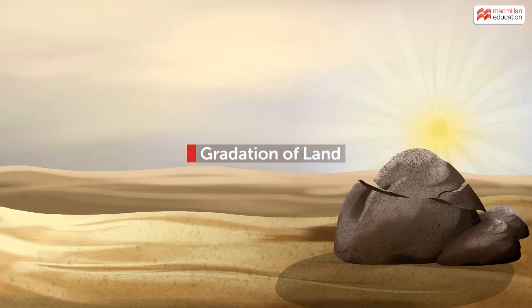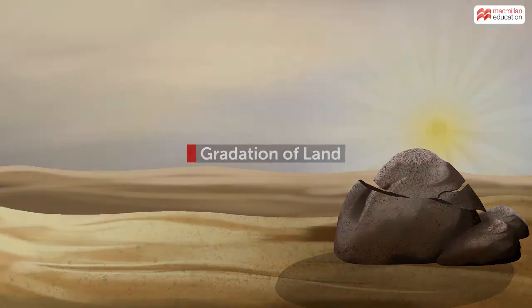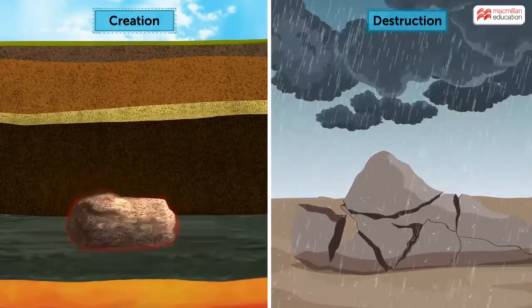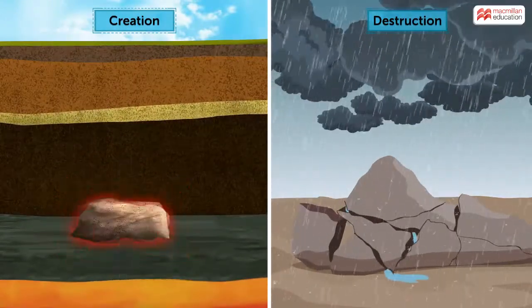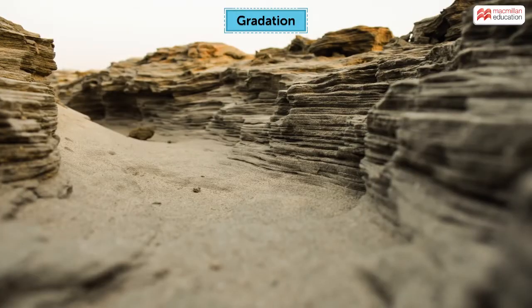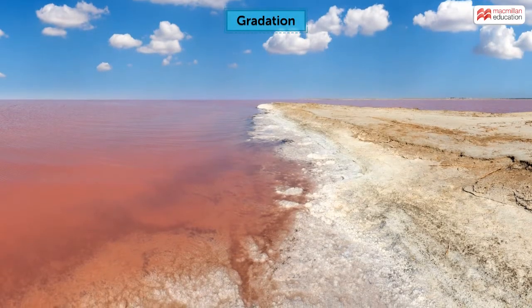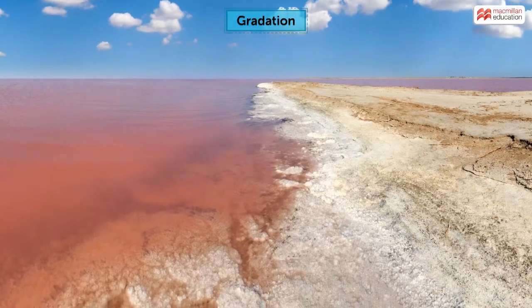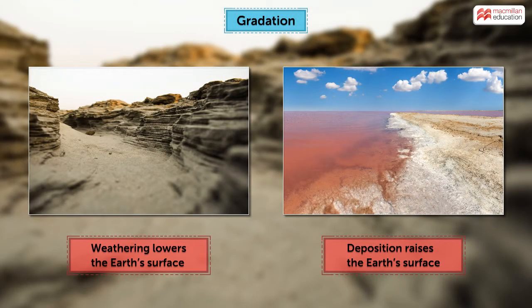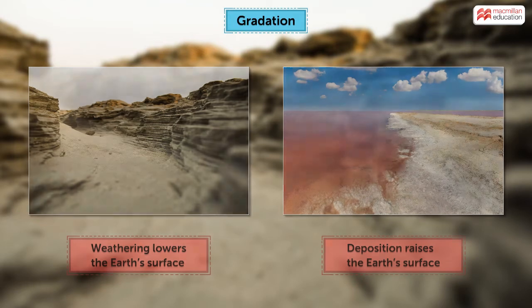Gradation of land. Creation and destruction are a natural rule, and the Earth's surface is no stranger to this. Processes that wear down some areas and build up others to level the Earth's surface are collectively classified under gradation.